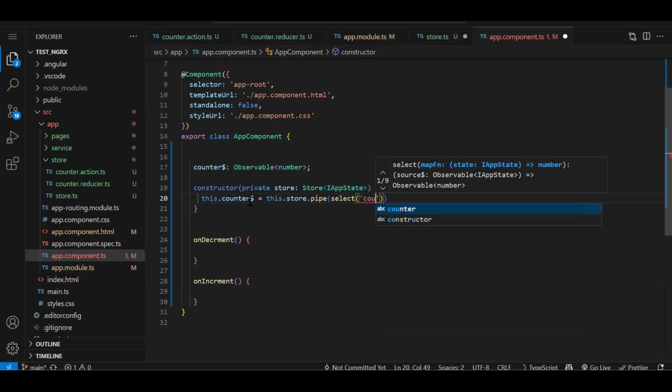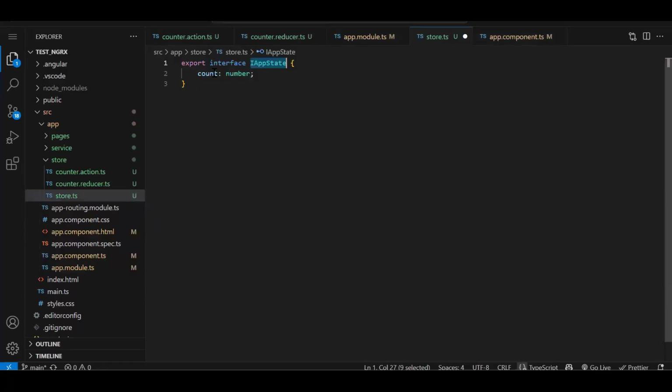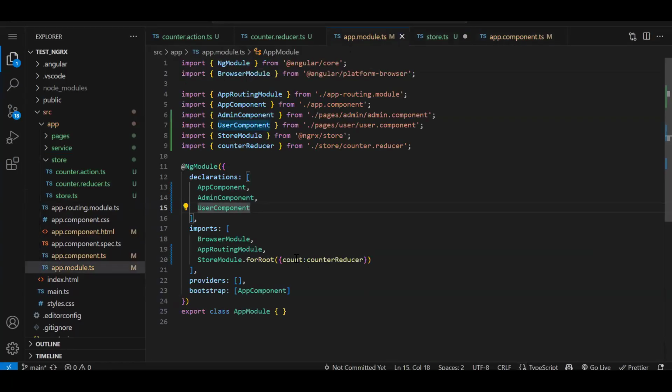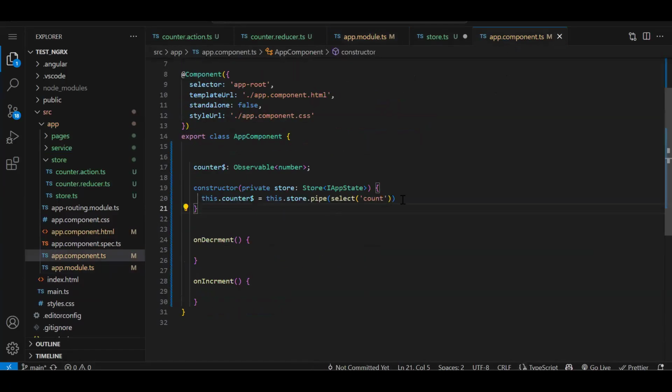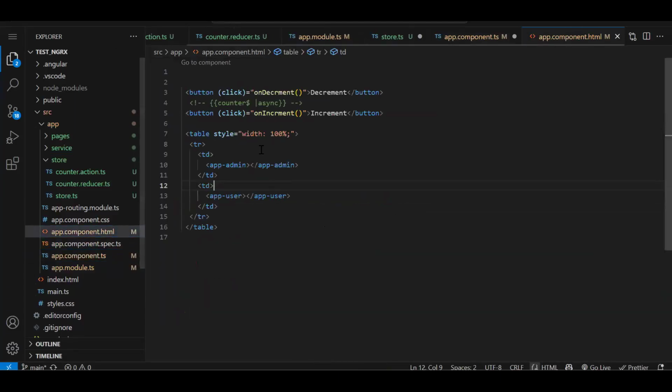It's not suggesting, but count only. Our store name. What's the store name we have? Count only, right? See over here, currently we just have one data, one state, that is count. So that we are reading over here. So select, and whatever your store name, whatever the state name you are going to read, you need to specify. And this you are directly subscribing over here like this.